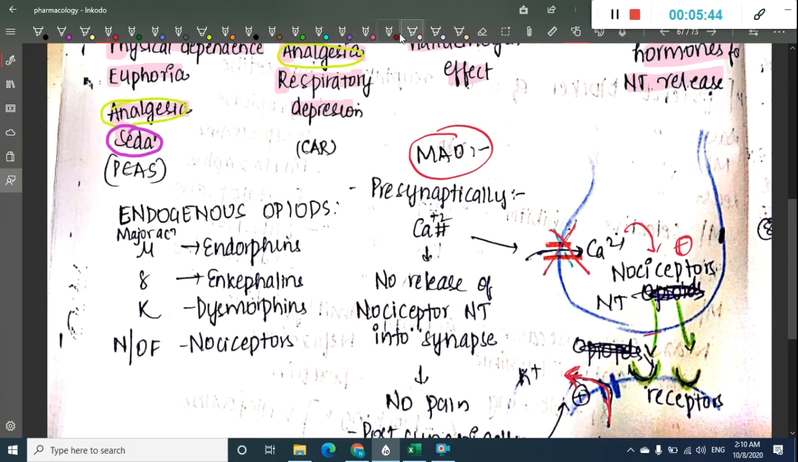Then, what are the endogenous opioids? The endogenous opioids include endorphins, which have major action on mu receptors, and enkephalin, whose major action is on delta receptors. We have dynorphin, whose maximum action is on kappa receptor. We have nociceptin or orphanin, whose maximum action is on NOP receptors. So this is about the endogenous opioids.